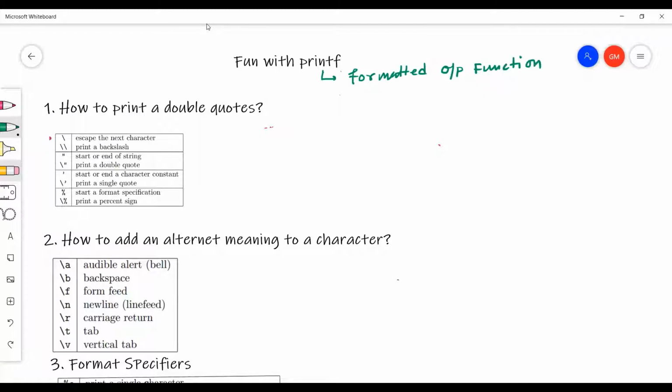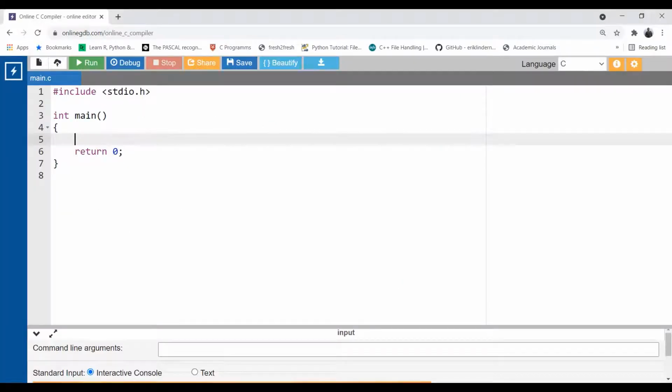Okay, so if you look at my GDB compiler here, this is the online platform where we can write C code as well as compile it. Suppose I write a simple printf statement and I want to print one message, hello everyone. If you look carefully at this printf function, I have not put any formatting to print this line, hello everyone. I simply pass this message inside the printf as an argument, put inside double quotes.